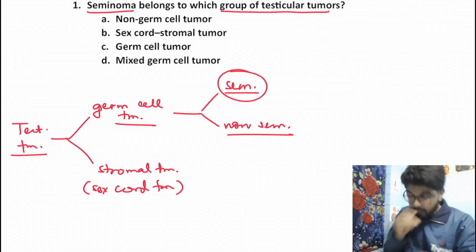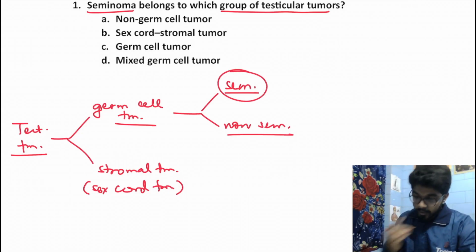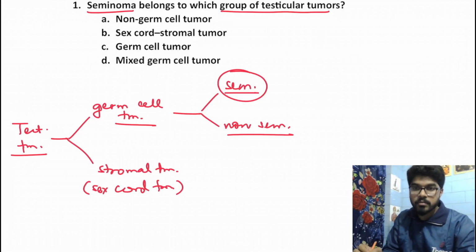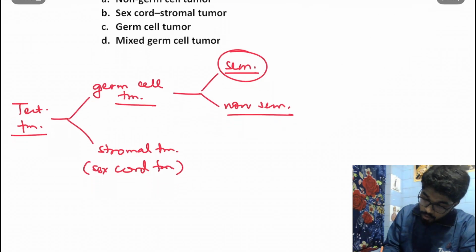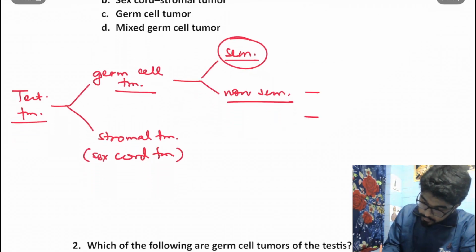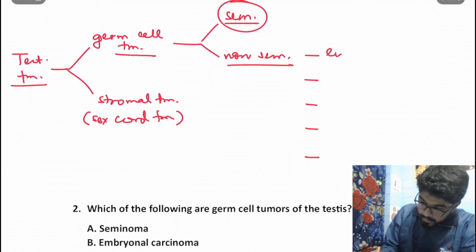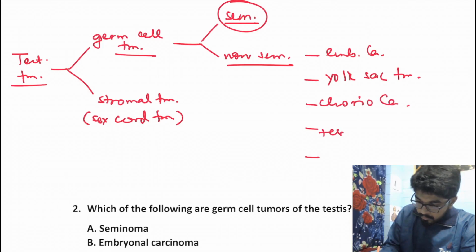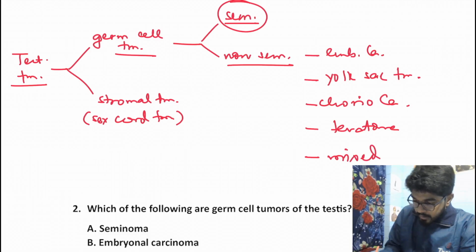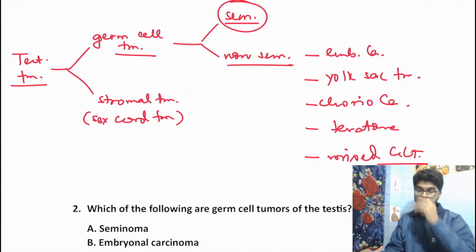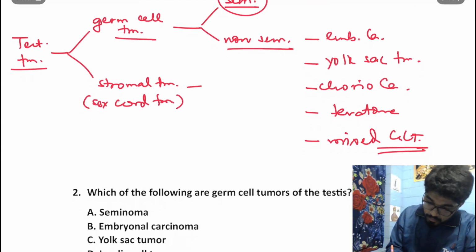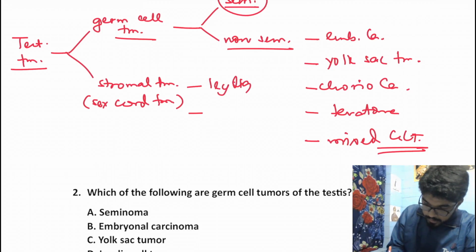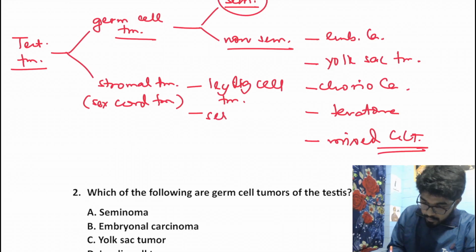The seminoma falls under the seminomatous category. We have only one entity under seminomatous germ cell tumor, which is seminoma. Under non-seminomatous germ cell tumor, we have five things: embryonal carcinoma, yolk sac tumor, choriocarcinoma, teratoma, and mixed germ cell tumor. Whereas under stromal tumors, we have only two types: the Leydig cell tumor and the Sertoli cell tumor.